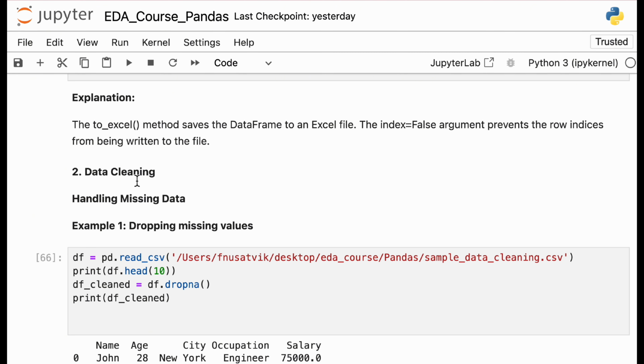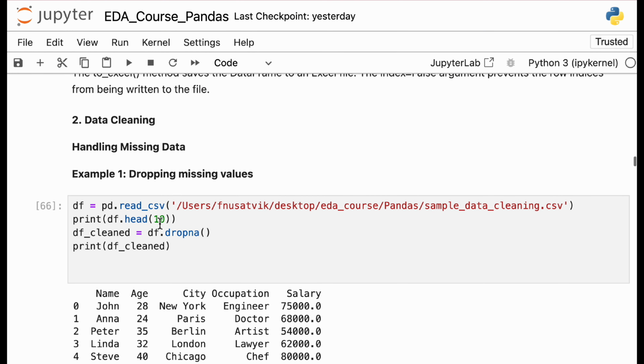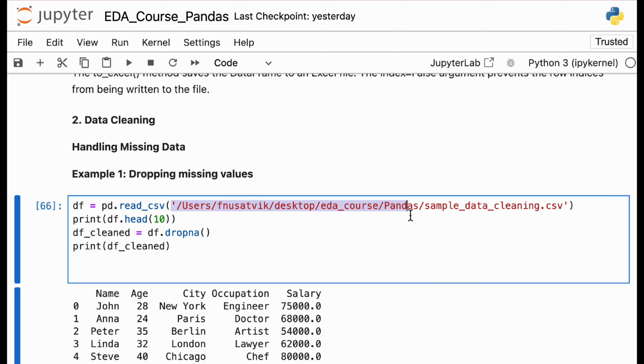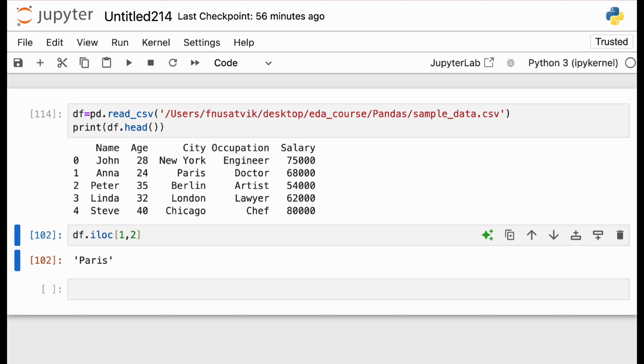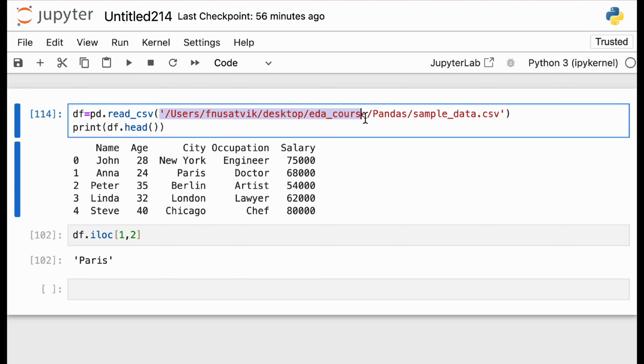Now we start with the data handling, the data cleaning part. So how do you handle the missing data? First of all, we have this new file, sample data cleaning, present in our location. I'll just copy this particular file here and load it. Let's check out my base file first.